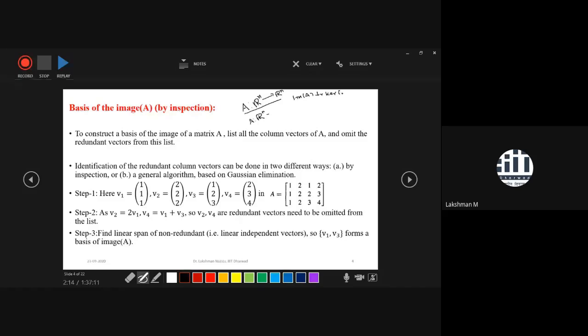But if you are defining a rectangular matrix, having m number of columns and n number of rows, you are defining a transformation from Rn to Rm. So this matrix would be an m by n matrix. It is not a square matrix.